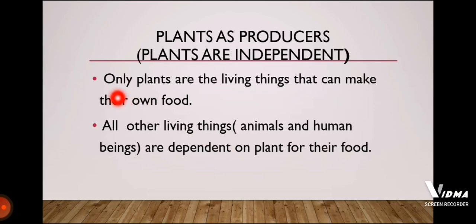What did we learn? We learned that plants are the producers. Producers means they can produce, they can make their own food. Whereas the other living things that are sharing the earth, like animals and human beings, are dependent on plants for their food.